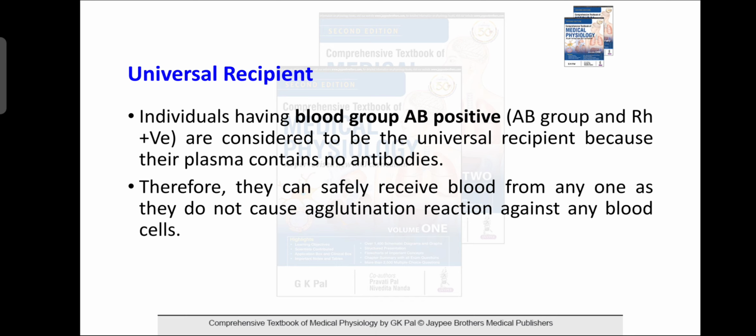Universal recipient: individuals having blood group AB positive. AB positive is the universal recipient because their plasma contains no antibody. So they can safely receive blood from anyone because there is no agglutination reaction against any blood cells. So this is about the universal recipient and universal donor. The universal donor is O negative and the universal recipient is AB positive.